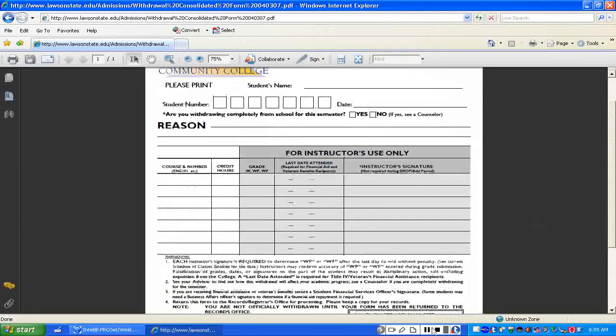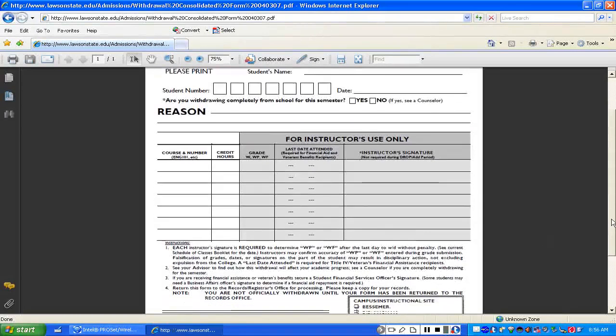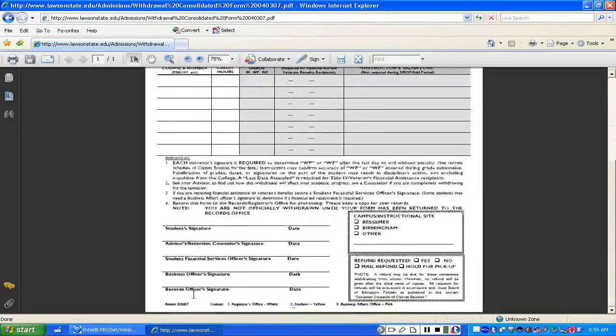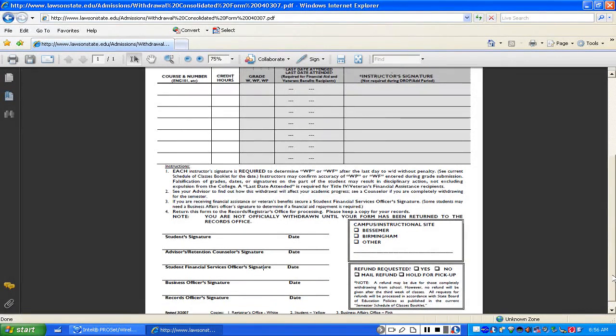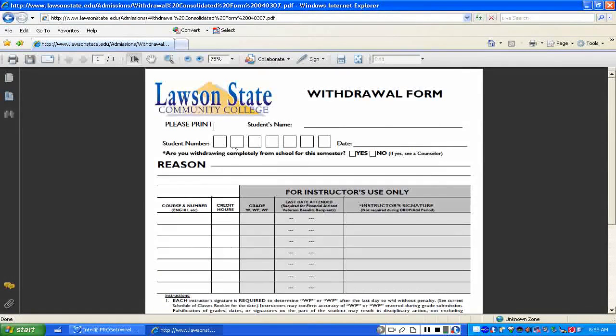All right, now let me apologize for that confusion, but I just thought about that. What made me remember is, if you notice at the bottom here, it says Registrar's Office white copy, student yellow, and Business Office pink. So it actually has different copies underneath it.